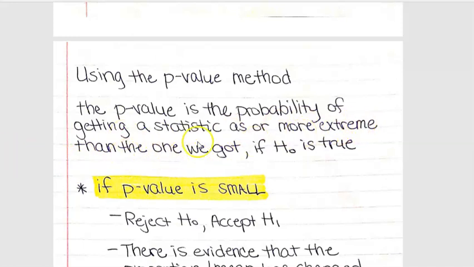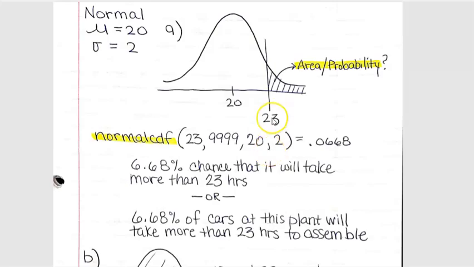As extreme as the one that we got. Okay, so here, if we got the statistic 23, what's the probability of getting something more extreme than that? Well, 0.0668, right? It's just that area to the right. If we wanted to know the probability of getting something less than that, then we would do this area, and that would be our p-value.